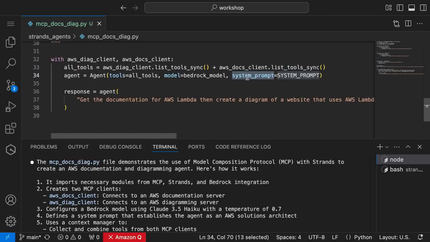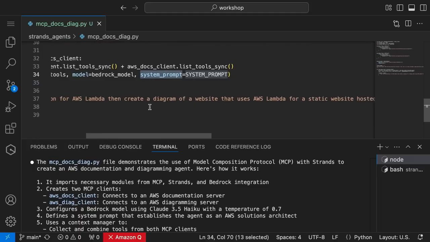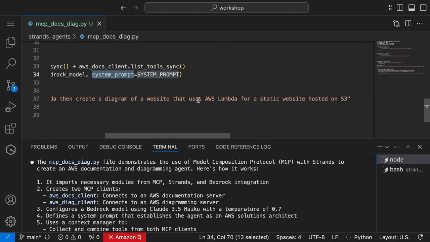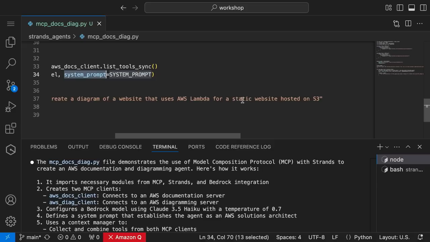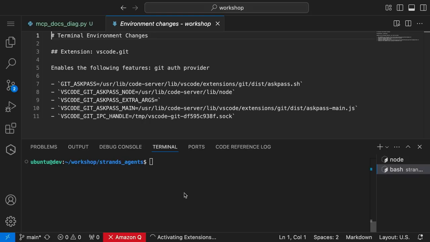That's all you need to have the Strands agent. Then we give it the task: get the documentation for AWS Lambda, then create a diagram of a website that uses Lambda for a static website hosted on S3. So that's the task I give it. Let's see how it executes that. Oh, oops.